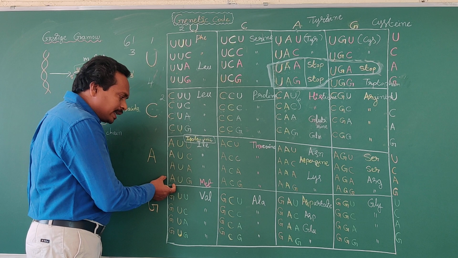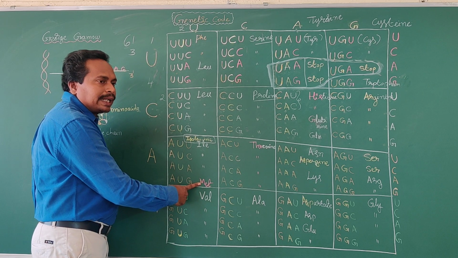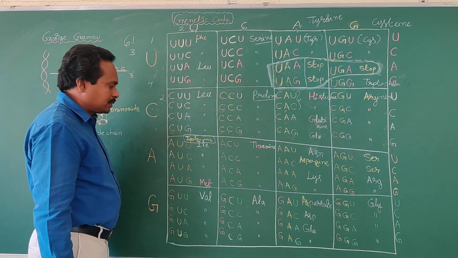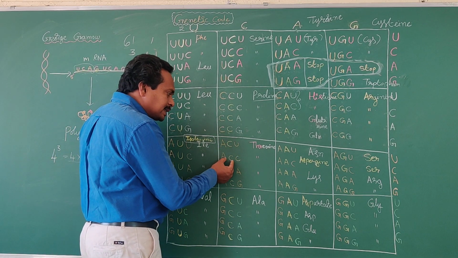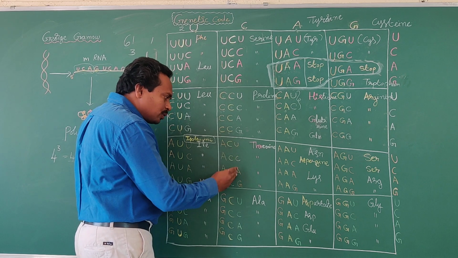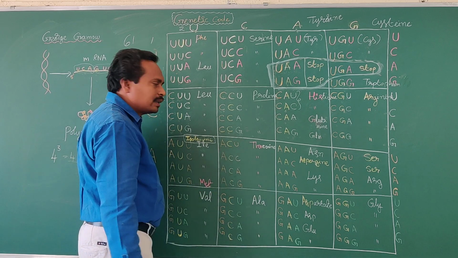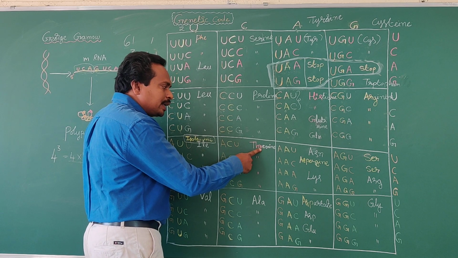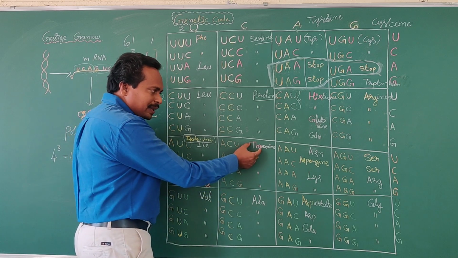Next, AUG codon codes for MET amino acid, methionine. MET means methionine amino acid. Okay, next, ACU, ACC, ACA, ACG, all these four codons code for synthesis of the same amino acid, that is THR. THR means threonine amino acid. Okay? Threonine amino acid.